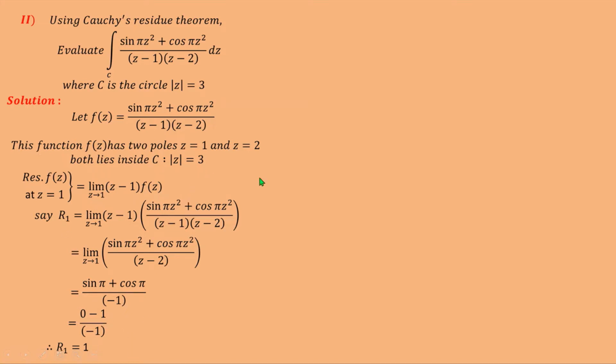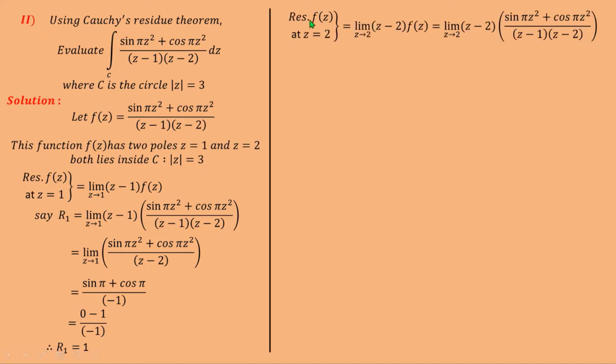Now we have to find the residue at the second pole, that is R2. So residue of f of z at z is equal to 2. Second pole is z is equal to 2. So this is equal to limit z tends to 2 of z minus 2 into f of z. Put the value of f of z, and so this is equal to limit z tends to 2 of z minus 2 into the bracket sin pi z square plus cos pi z square upon z minus 1 into z minus 2. Here z minus 2 gets cancelled. Call this the second residue, that is R2 is equal to limit z tends to 2 of sin pi z square plus cos pi z square upon z minus 1.